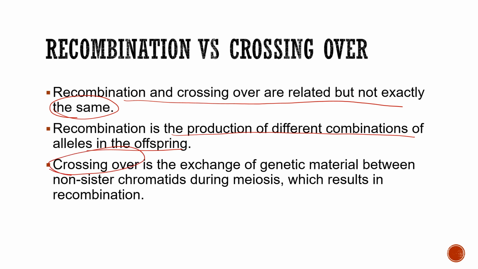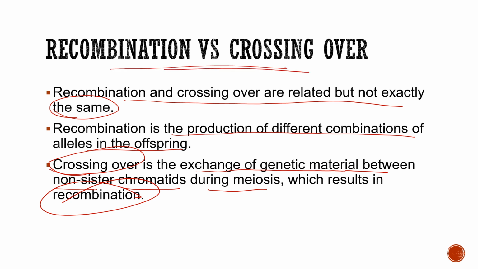So what is crossing over? Crossing over is the exchange of genetic material between the non-sister chromatids during meiosis, which results in recombination. When the non-sister chromatids exchange their genetic material, only in that case will recombination happen in the next generation. This is the difference between crossing over and recombination.